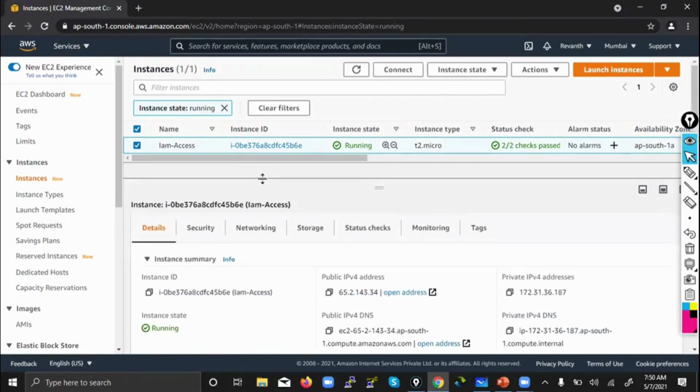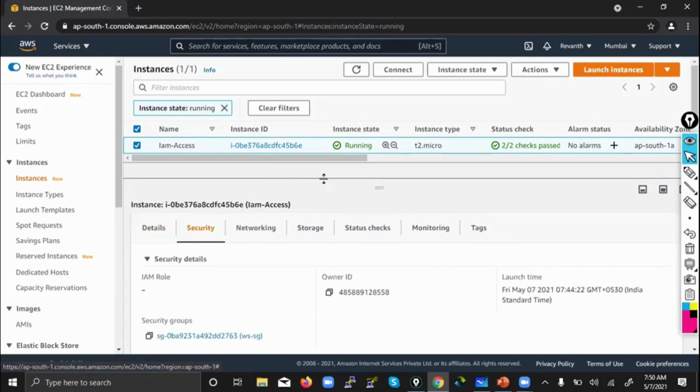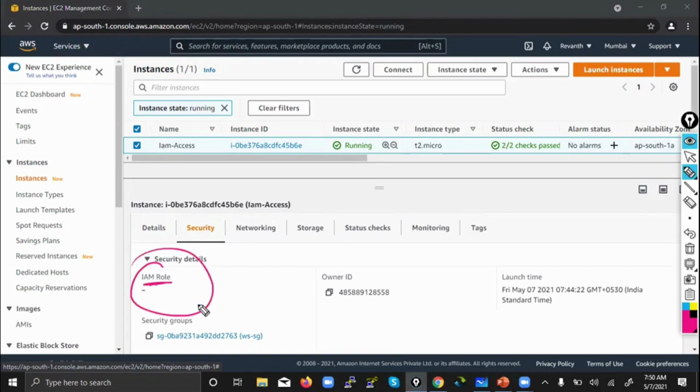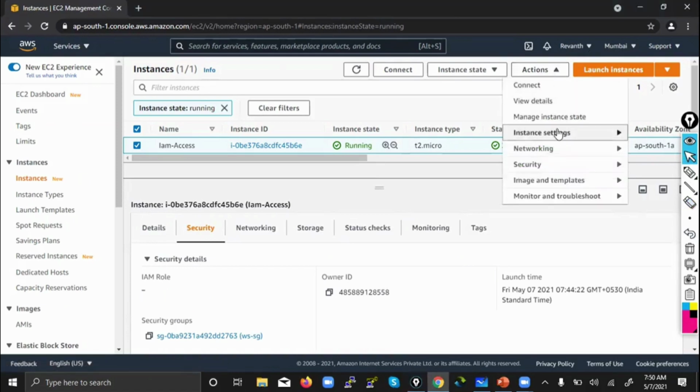A role is a part of security, guys. Go to security. The first one is the IAM role. Currently, did we attach any role here? It is blank. So how can you attach a role? Actions, Security, Modify IAM role. See? Modify IAM role.